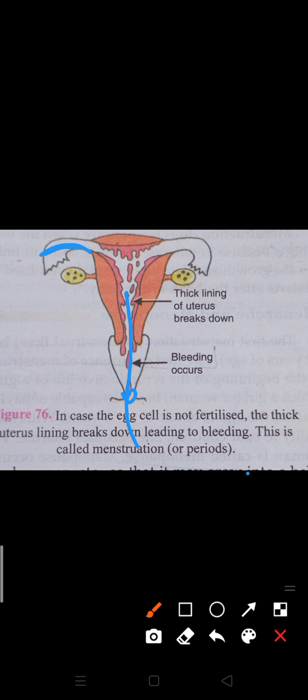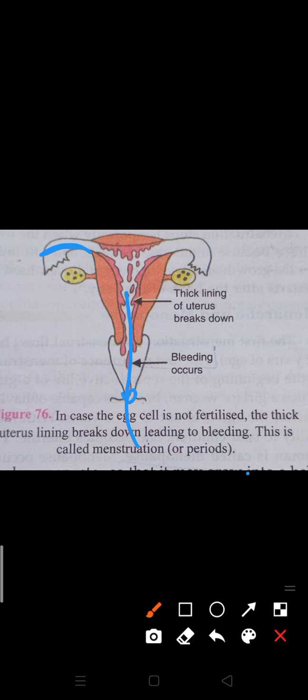A woman stops ovulating at menopause. If ovulation does not take place, a lady cannot become pregnant. So after menopause a lady can no longer become pregnant. Menopause is the end of the reproductive life of a woman. Menopause takes place at the age of 45 to 50.